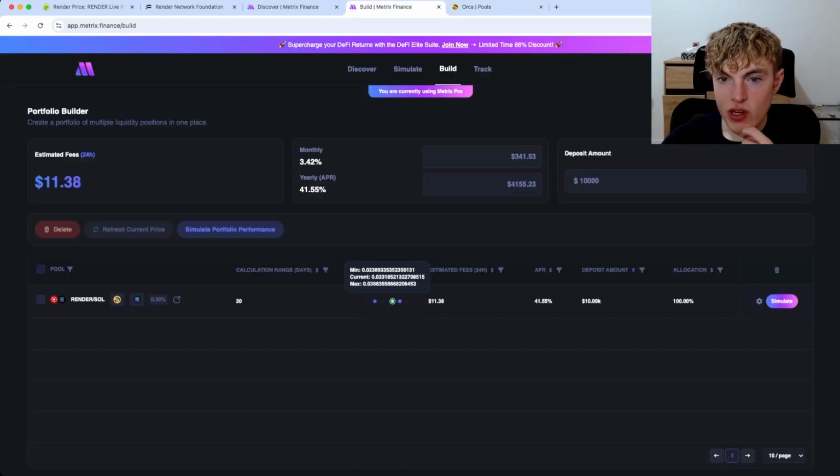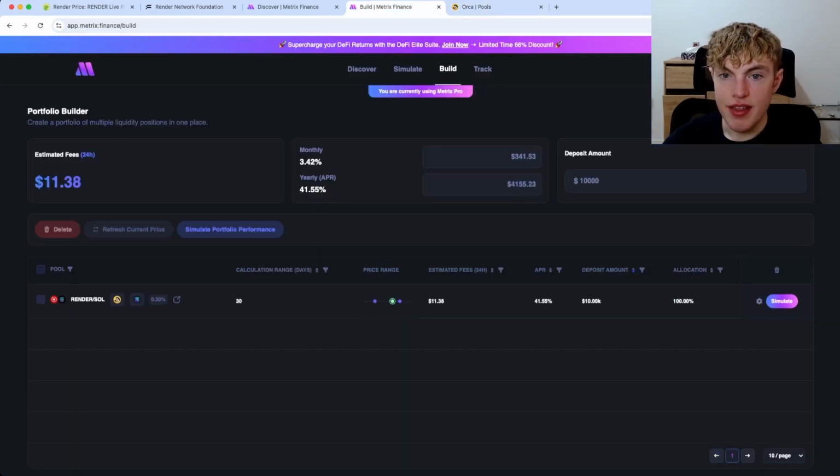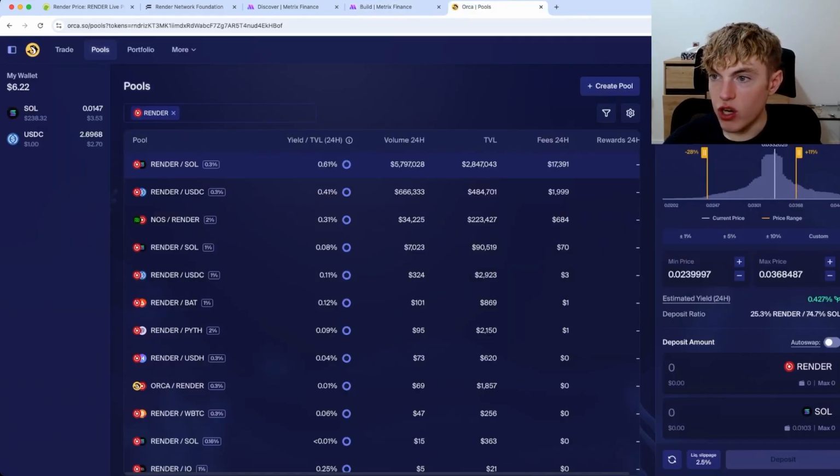Click on that. Here we can see the range we set. So what we would do is paste in the min and max range we figured out through Metrics Finance. So I would go here to custom and click the min range, paste it in, and then I'd go find the max range, go ahead and paste it in right here. And now we should see our range graph.